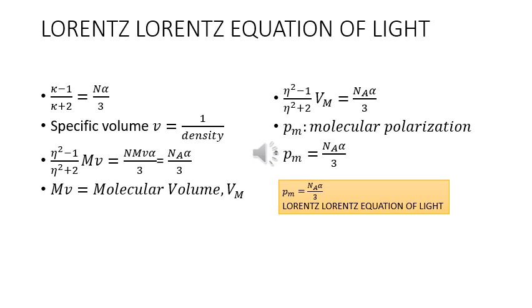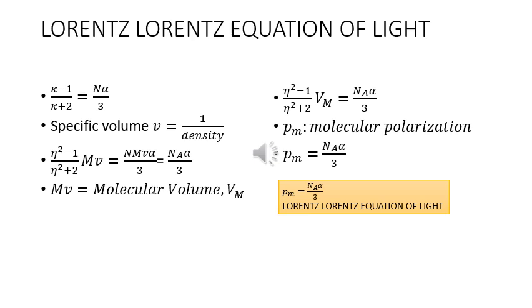The specific volume is the reciprocal of density. Therefore, (eta square minus 1) upon (eta square plus 2) Mv is equal to n Mv alpha by 3, which is equal to Na alpha by 3. Mv is the molecular volume Vm. Therefore, (eta square minus 1) upon (eta square plus 2) Vm is equal to Na alpha by 3.